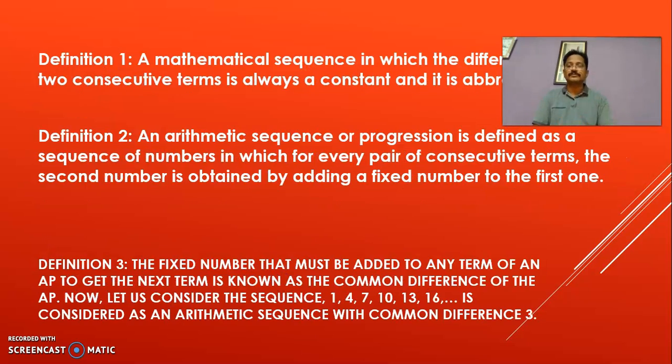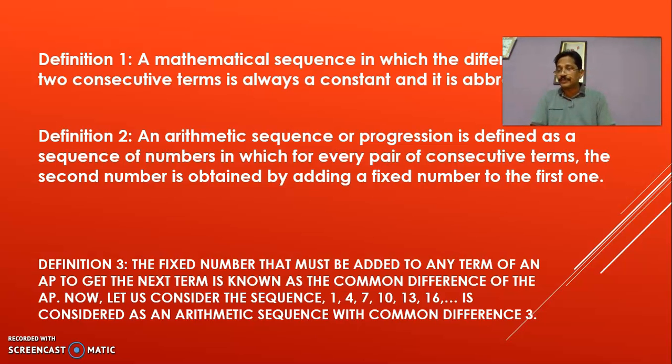Okay. So now coming to the arithmetic progression, there are so many definitions available. I will give just 3 definitions. The meaning is the same, but the presentation is a little bit different. Definition 1, if you see it, a mathematical sequence in which the difference between two consecutive terms is always a constant, abbreviated as AP, arithmetic progression. If the difference of two consecutive terms is constant, such a progression is said to be an arithmetic progression.